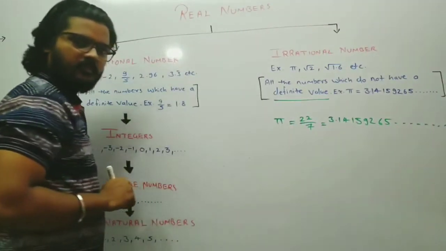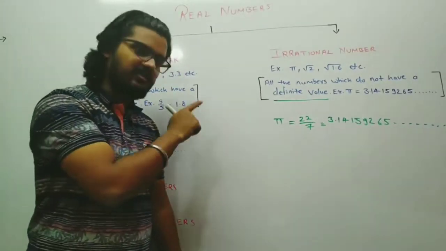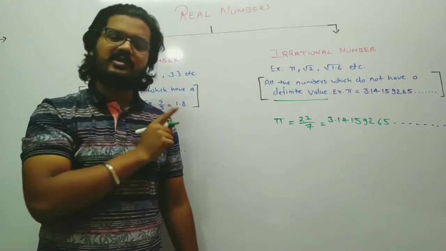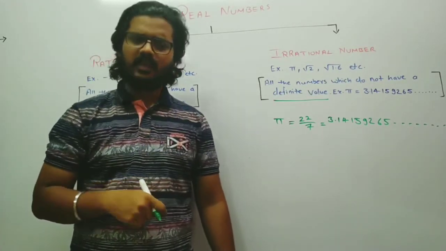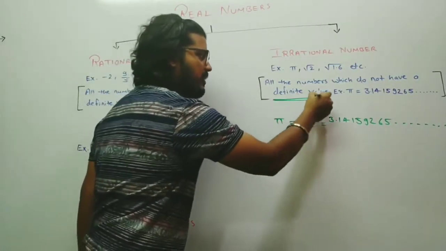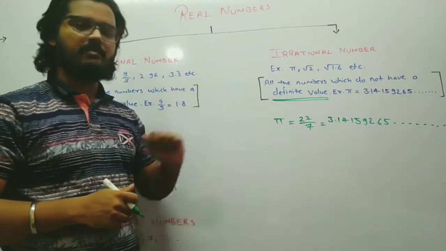and on. Let me tell you a fun fact, students. If you try doing this division, you might fill your whole book but you will not reach the end of this division. That is the reason we say that all the numbers which do not have a definite value are known as irrational numbers, and pi is one of the examples.